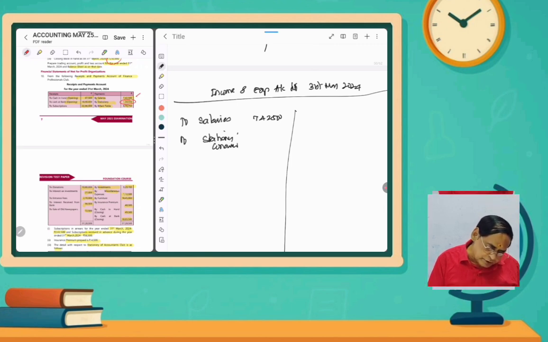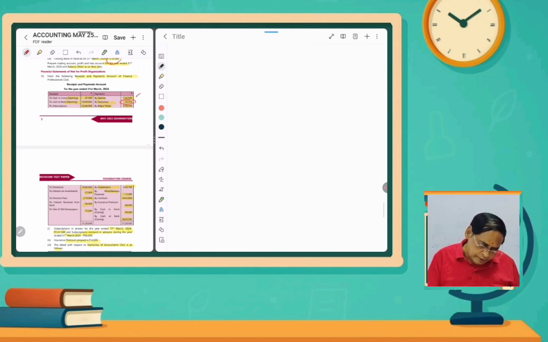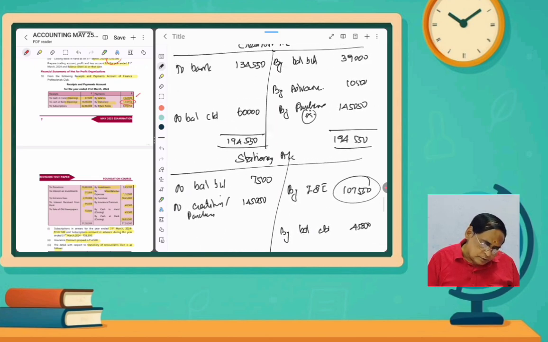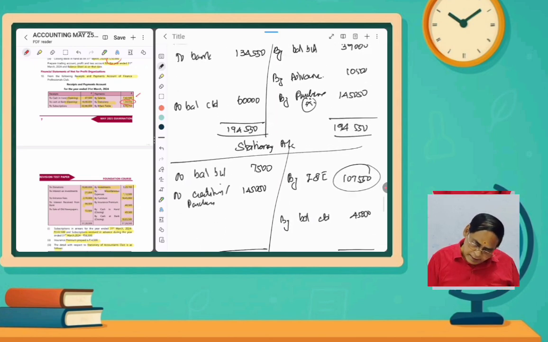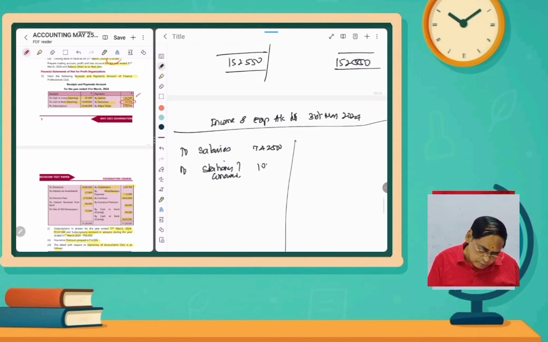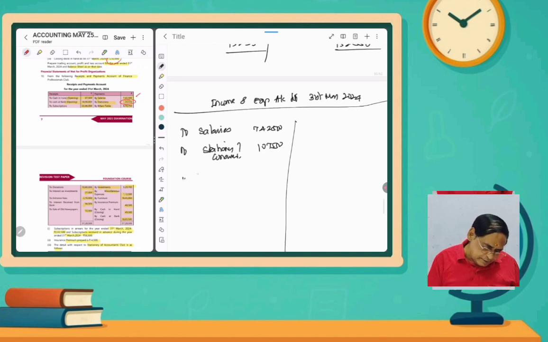How much according to the stationery account? We will find out that amount here. Stationery account, 1,07,550. And then miscellaneous expenses, that is 1,12,500.